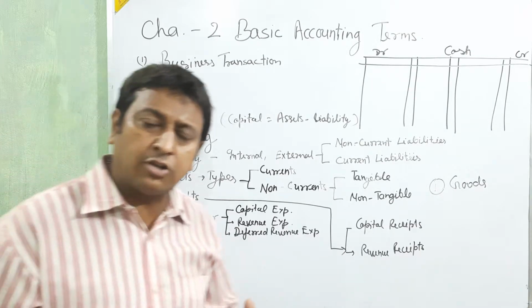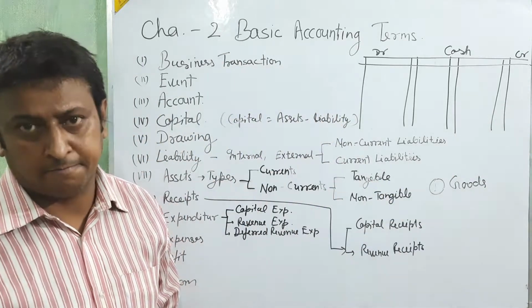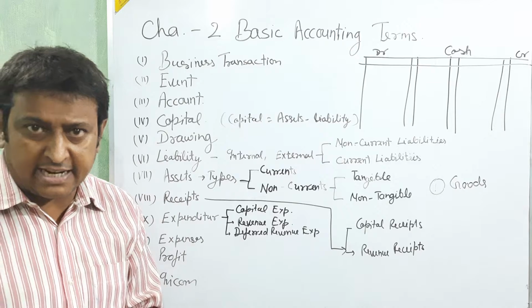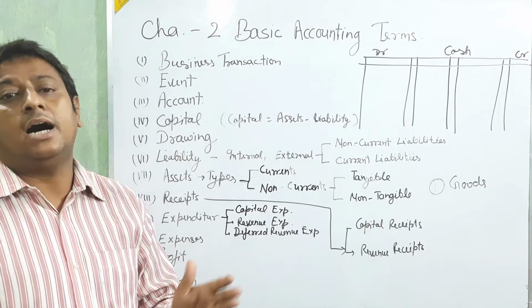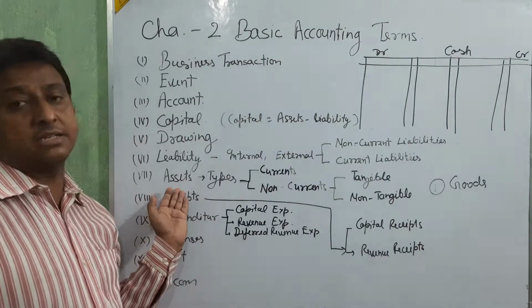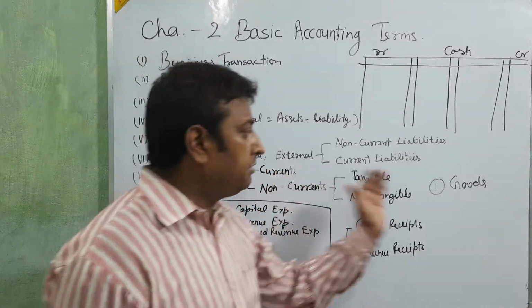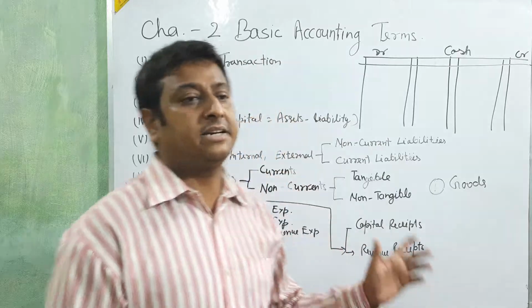And when we purchase things for reselling in business, that is called goods. Okay, beta? When we purchase items or things for utilizing in your business, that is called assets. And when we purchase items or things for resale, that is called goods.